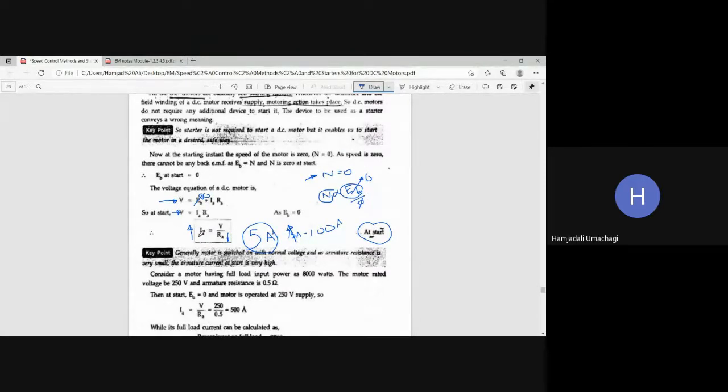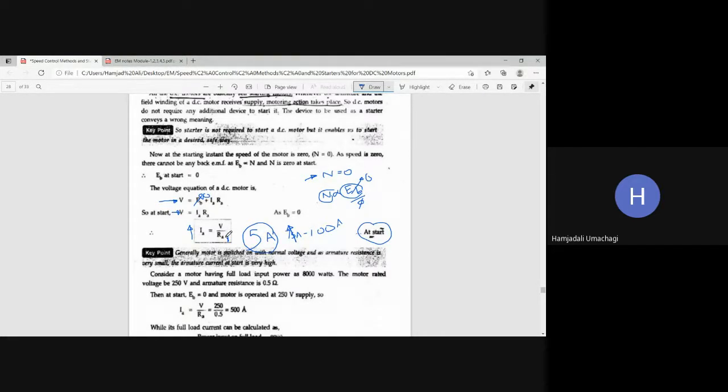Current is which one here? Is it field current or armature current? Armature. So if it is armature current, we need to connect a rheostat of high resistance value, that too a variable rheostat, in series with the armature. At the time of starting, you add the resistance, and as the starting current is controlled, you cut out the resistance.